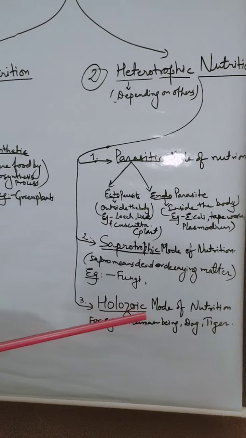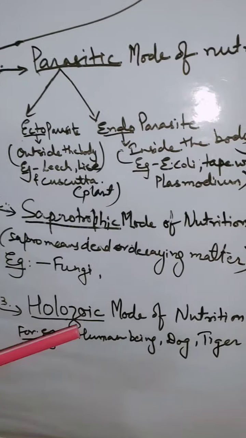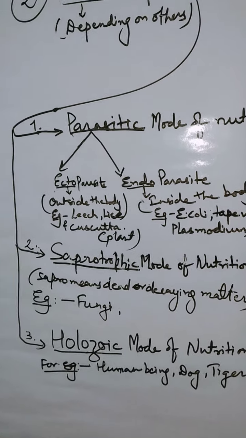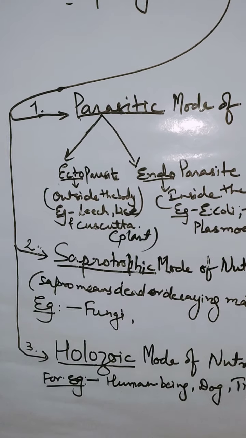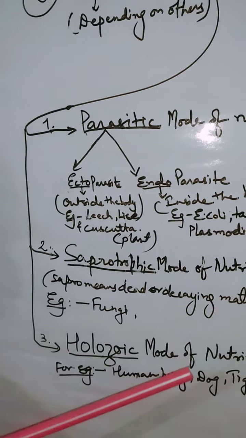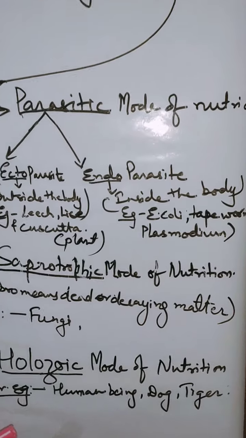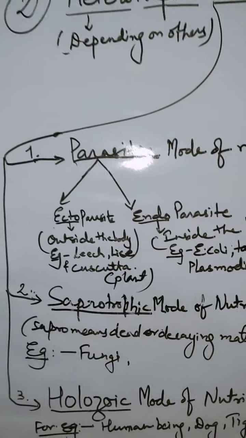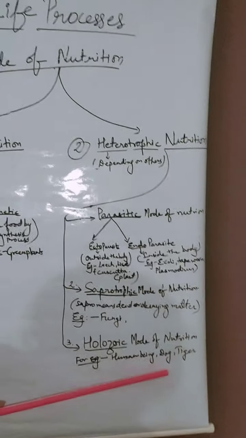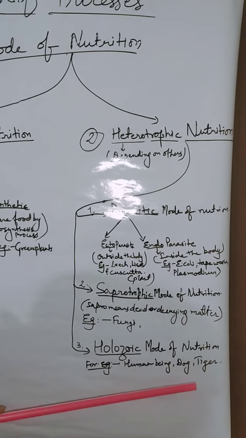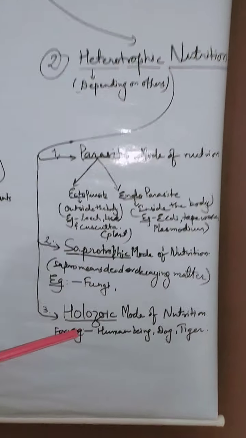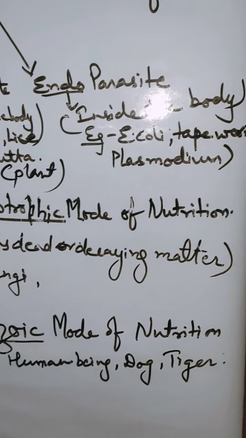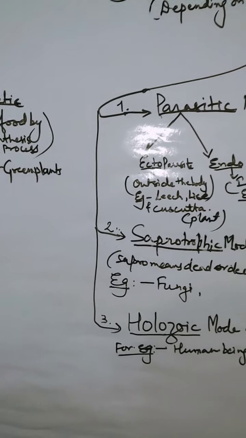Third one is holozoic mode of nutrition. In holozoic mode of nutrition the organisms simply get their food in the whole form, and it is generally done by higher multicellular well-developed organisms like human beings, dogs, tigers. They are able to get nutrition from that whole food material in different steps.